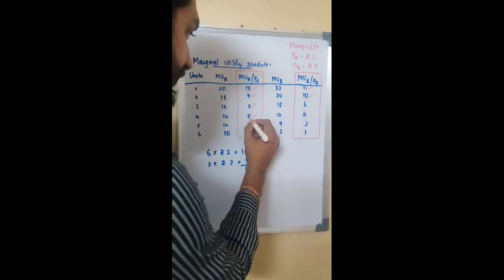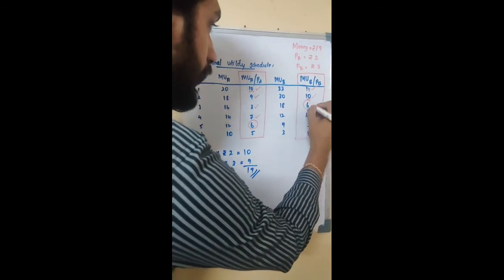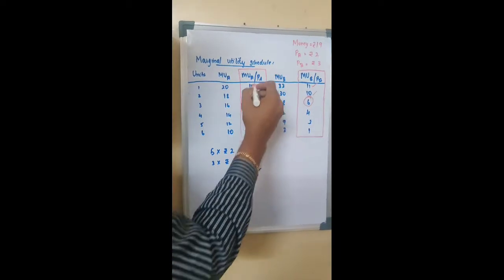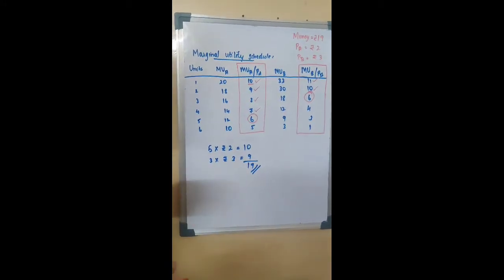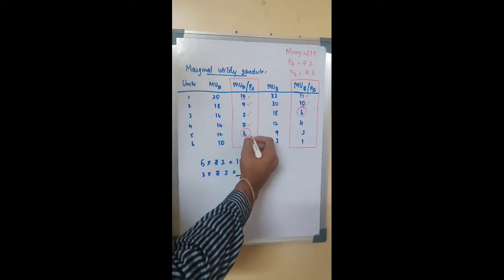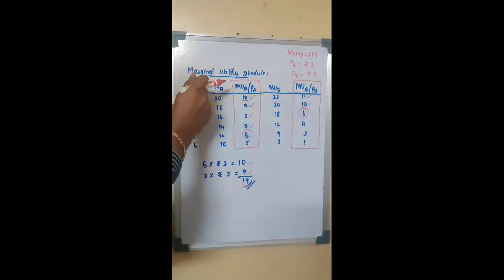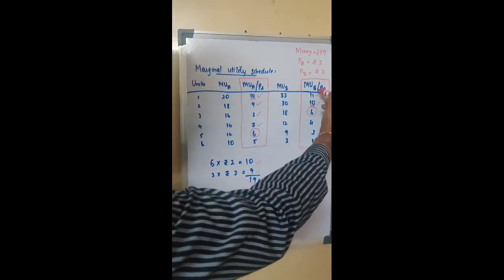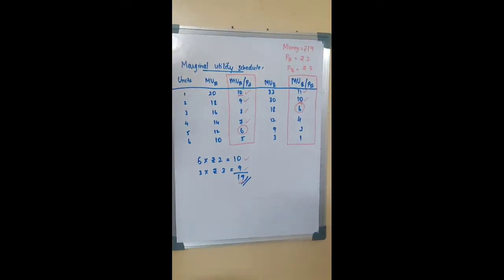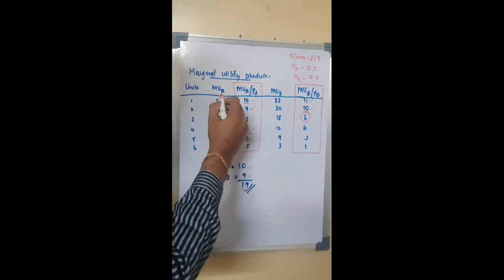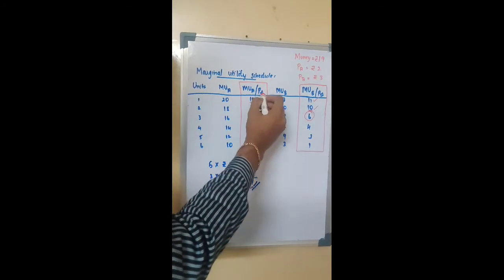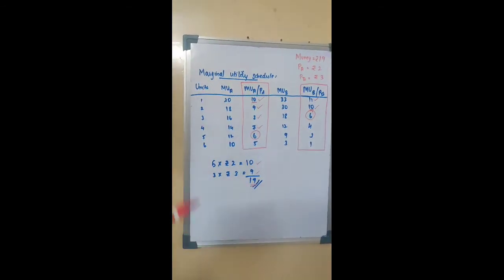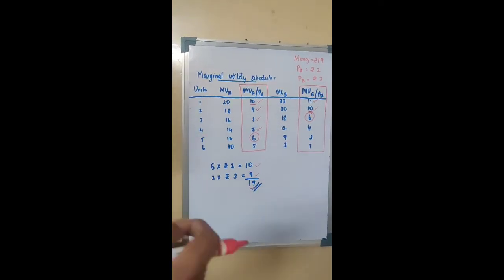Now let us circle this. Marginal utility of B is 6 and marginal utility of A is 6. So here comes the clash again, where the marginal utility from consumption of product A is 6 and the marginal utility from the consumption of product B is 6. Here, what are we supposed to do? Note this in mind: it is not only about the marginal utility of a commodity, but we have divided the marginal utility of product A by its price to understand how much each and every rupee with us can buy.